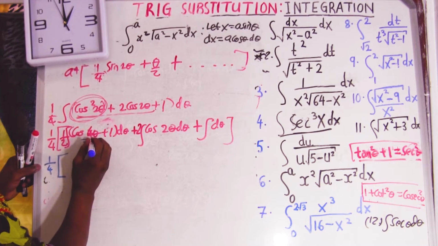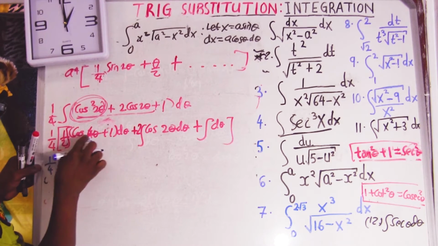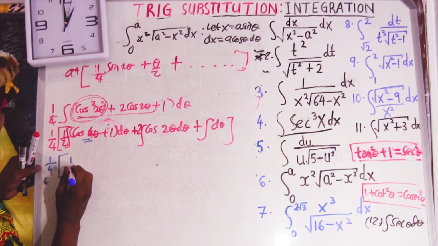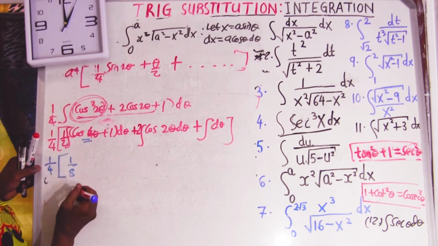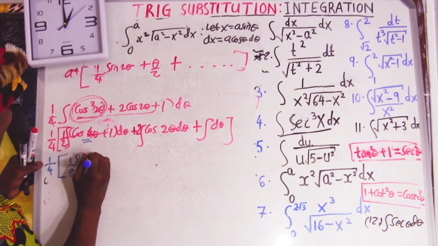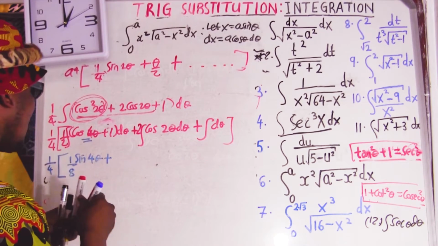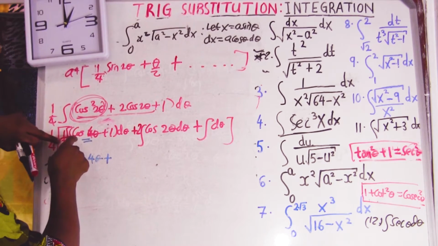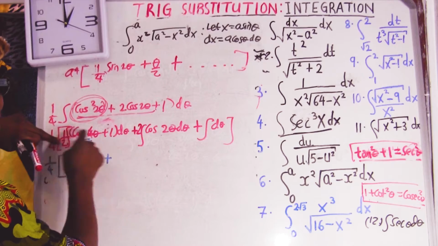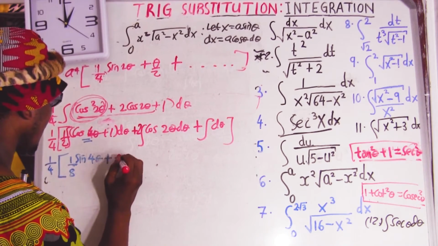Okay, let's start with the first one. It's going to be 1 over 2. And when you differentiate, this is going to give you 4. 4 times 2 equal to 8. Okay? And then when you integrate cos, you get sine. Now we go for the second one. The integral of 1 is going to give you theta. Okay? The integral of 1 d theta equal to theta, but times a half is equal to theta over 2.